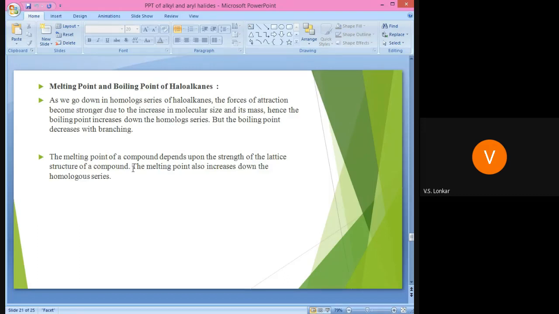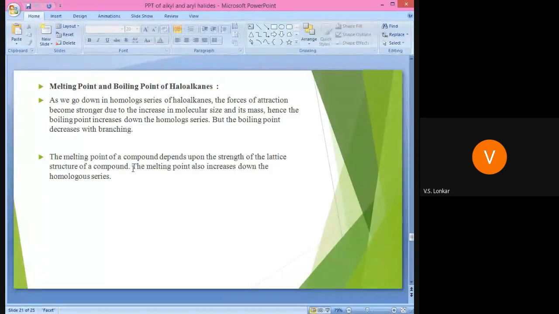Both melting point and boiling point increase as we go through the homologous series, because the molecular size and mass increase, and hence the forces of attraction become stronger. We require more energy to break those forces of attraction. Therefore, melting point and boiling point increase as we go through the homologous series.